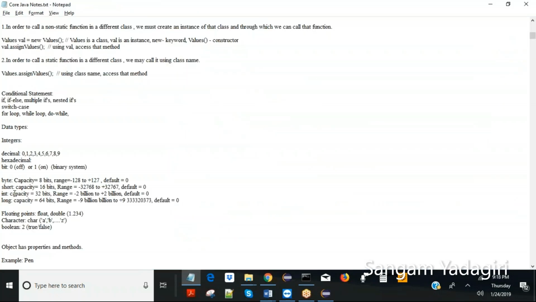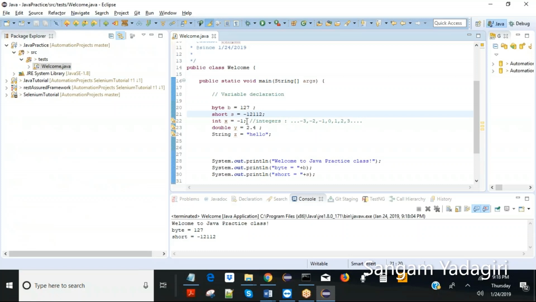Next, integer. Integer is exactly double the size of short, 32 bits. The range for integer is 2 billion on both sides, minus and plus, around 0. So plus or minus 2 billion. The default value is 0. If you don't assign any value, it will take 0. Now x is equal to minus 1. You can assign any value from minus 2 billion, b meaning billion, to plus 2 billion. So that's the whole range.